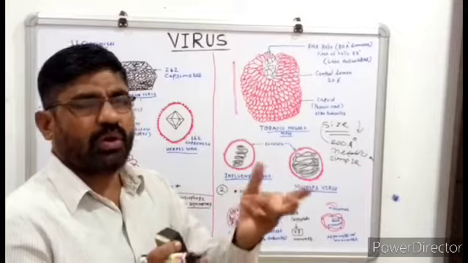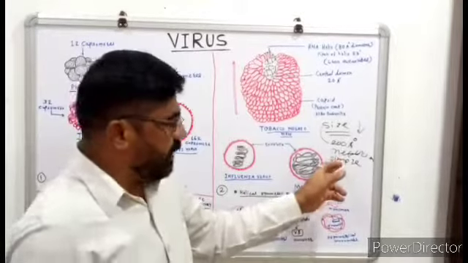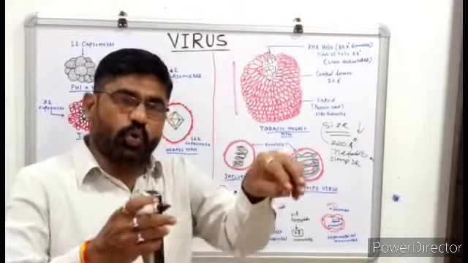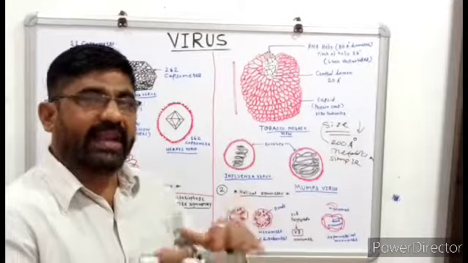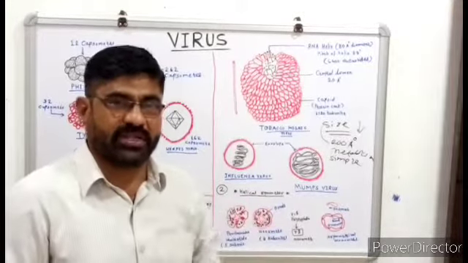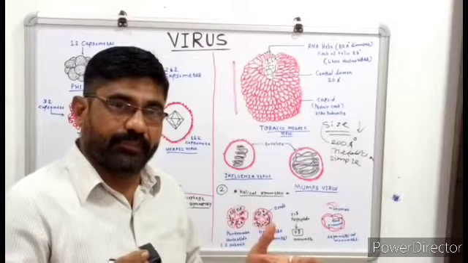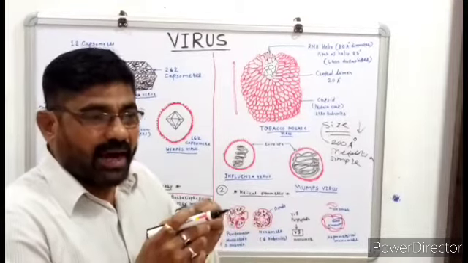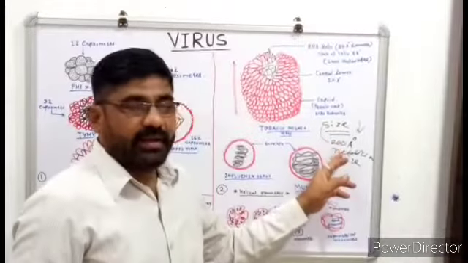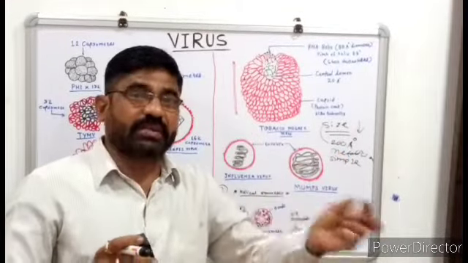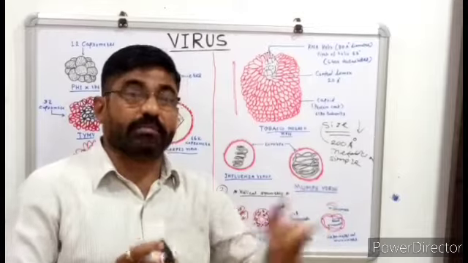So there is no self metabolism. They are very simple in structure. At the core there are only nucleic acids and nucleoproteins, so they are easily multiplied inside the host cell. They do not multiply by themselves, so they require a living cell, the host cell, for multiplication.